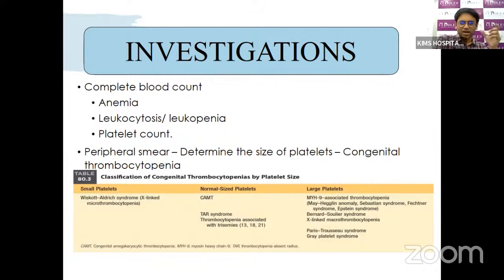and 21. Large platelets are usually associated with MYH9-related thrombocytopenia, which includes May-Hegglin anomaly, Sebastian syndrome, Fechtner syndrome, and Epstein syndrome. Or there can be functional problems, the Bernard-Soulier disorder, where the platelets are large and thrombocytopenia will be there, but the main problem is often not the thrombocytopenia but the hemostasis defect. Or there can be X-linked macrothrombocytopenia, Paris-Trousseau syndrome, and gray platelet syndrome. So in this way, based upon the peripheral smear, the size of the platelets and thrombocytopenia, we can have an idea of the congenital thrombocytopenia.